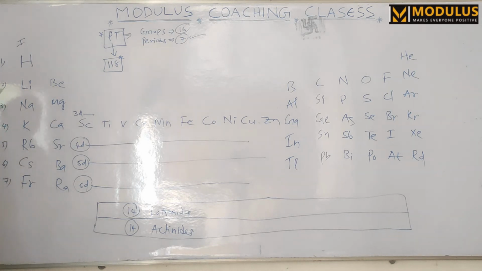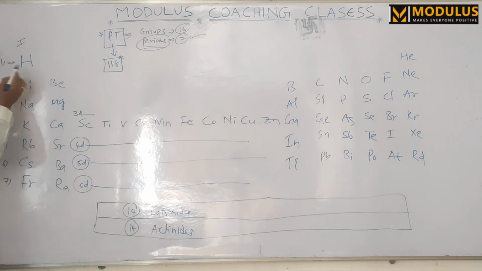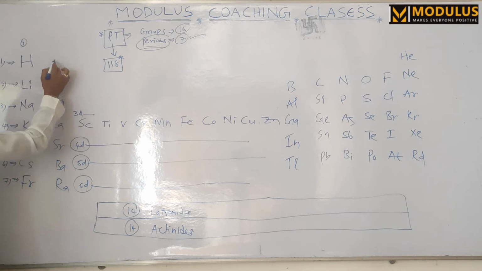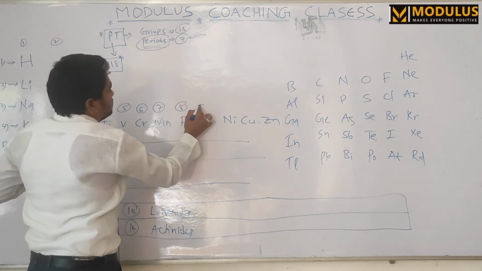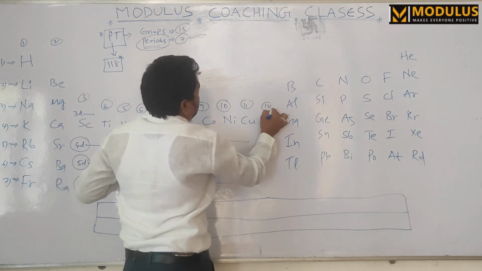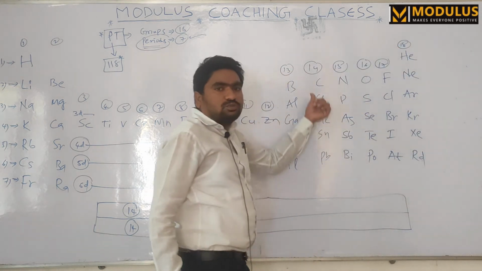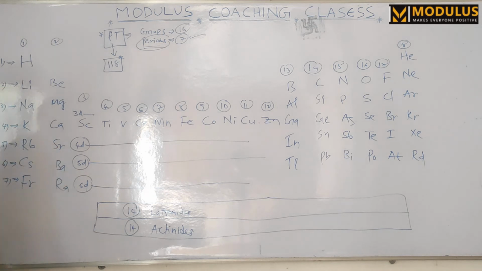Top to bottom is called groups, and the 7 periods are the horizontal rows. These horizontal rows, 1 to 7, are called periods. And the 18 groups are numbered 1, 2, 3, up to 18. So top to bottom is called groups and left to right is called periods.